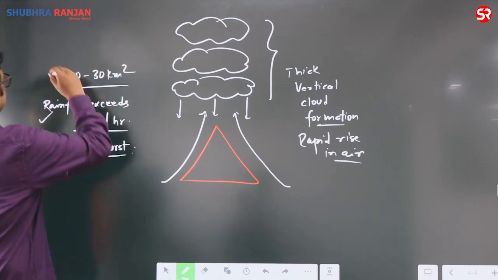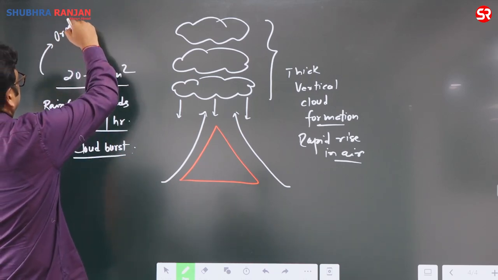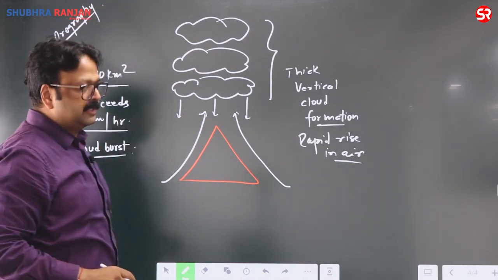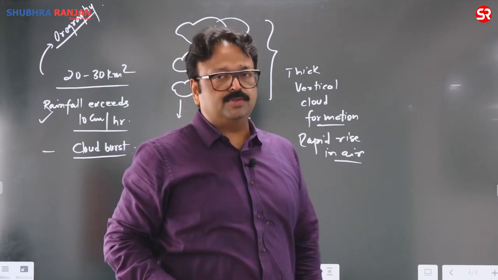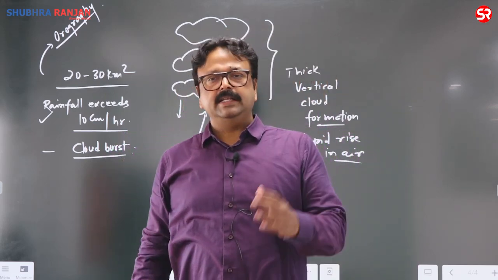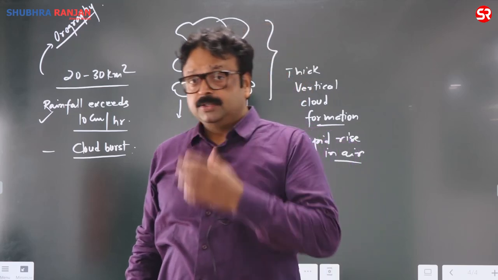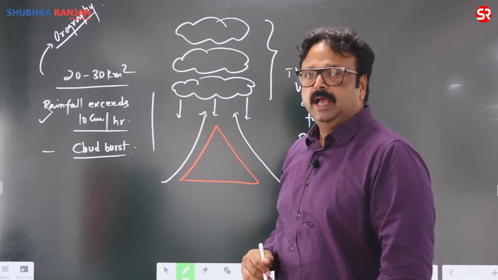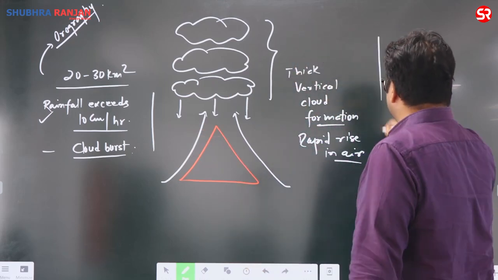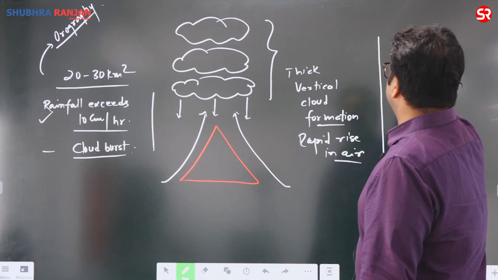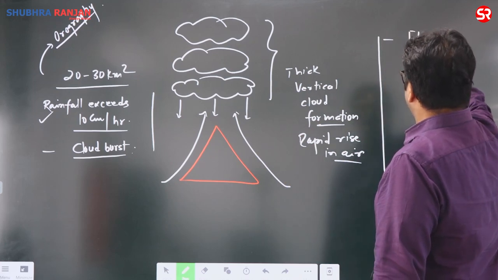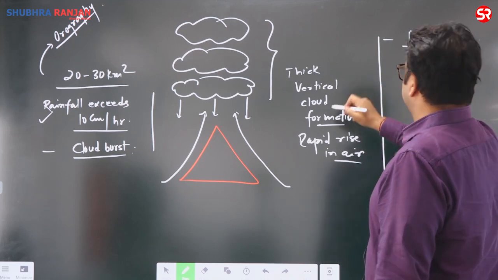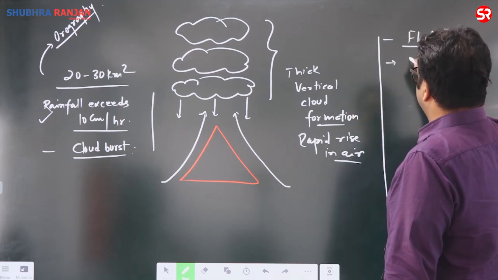It may be attributed to orography, which plays a very pivotal role. That's why you will find that cloudbursts take place in hilly states like Jammu Kashmir, Himachal Pradesh, Uttarakhand, as well as the Western Ghats. So orography plays a very important role. And when such rainfall takes place in the upper riparian region, obviously it can cause flash floods, like in Kedarnath, and massive rainfall can also lead to landslides.